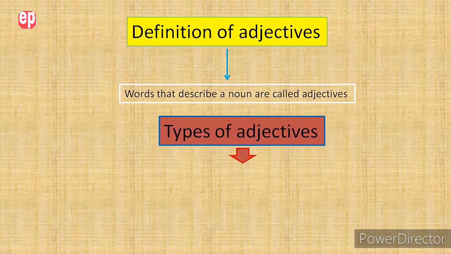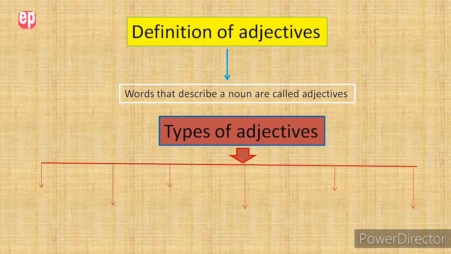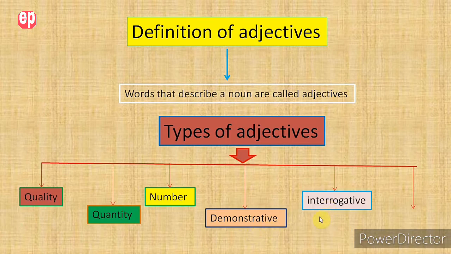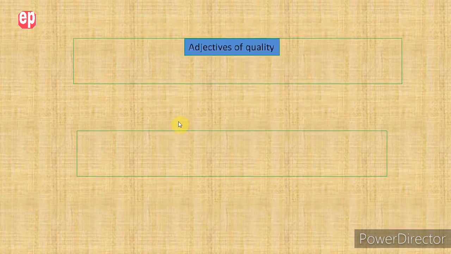Now let's move on to understand the types of adjectives. There are mainly 6 types of adjectives. First, adjectives of quality. Second, adjectives of quantity. Third, adjectives of number. Fourth, demonstrative adjectives. Fifth, interrogative adjectives. And sixth, possessive adjectives. So now let's see some examples for each one of them. Let's begin with the adjectives of quality.